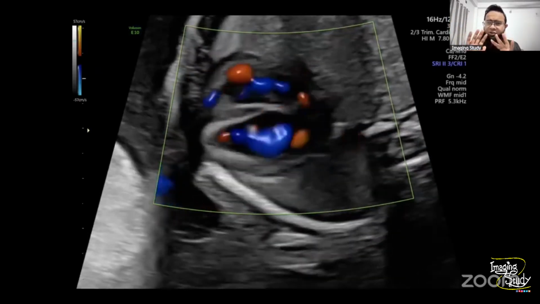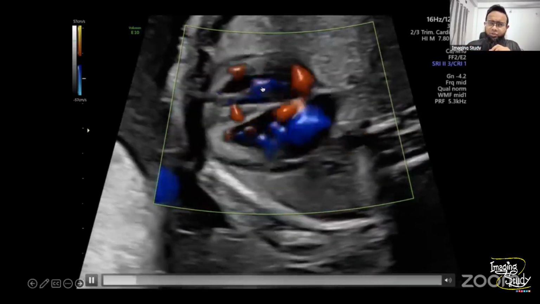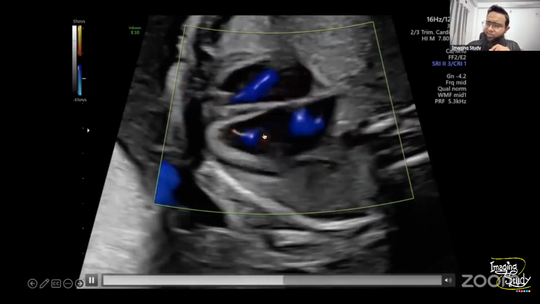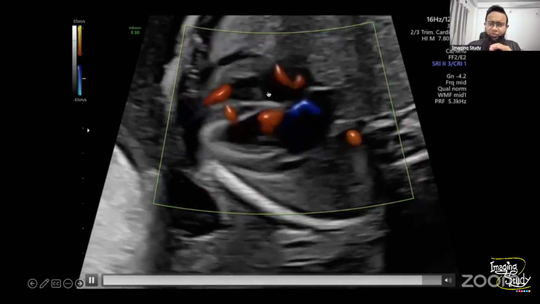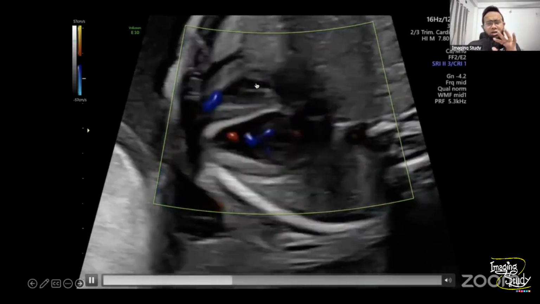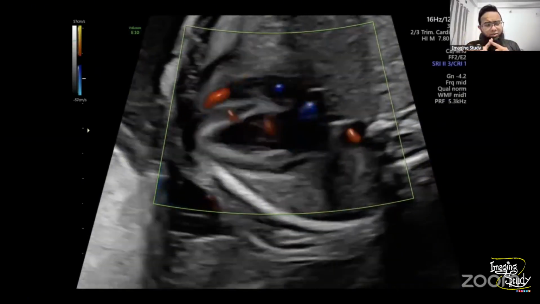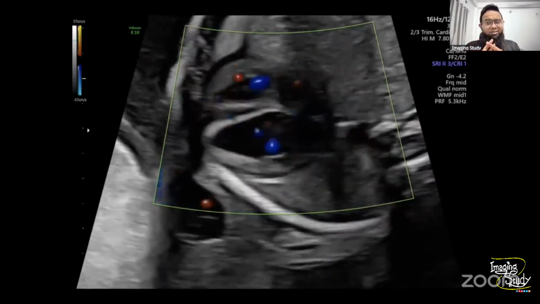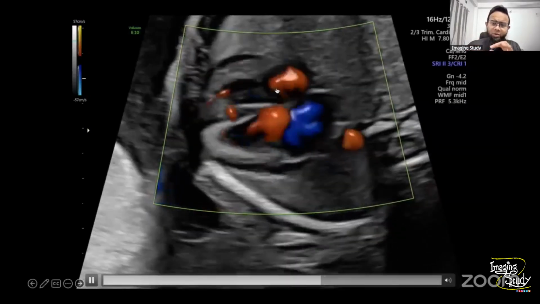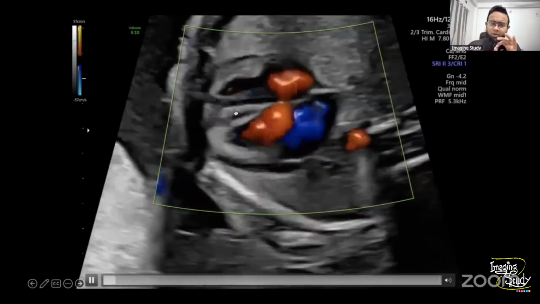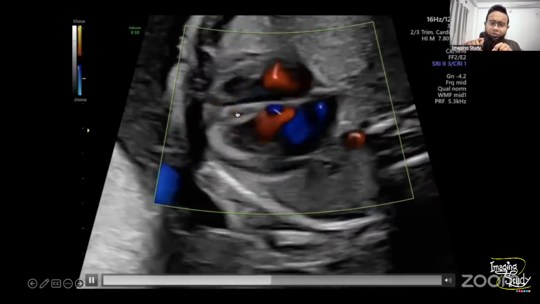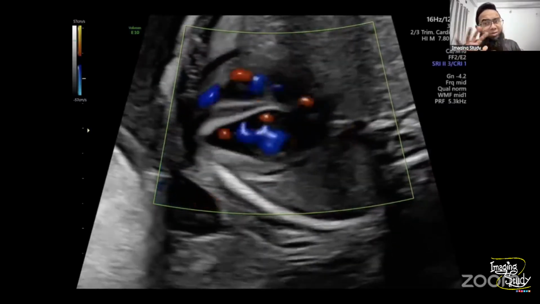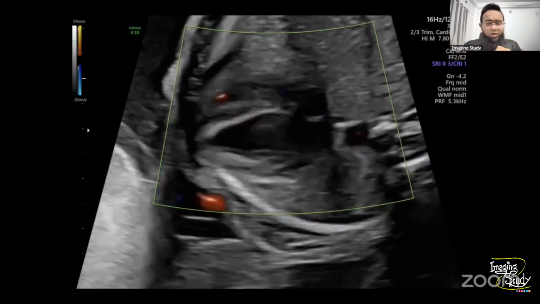Firstly, to avoid confusion, you should put a pulse wave Doppler over the mitral and tricuspid areas, so that you can understand which one is the mitral flow and which one is the tricuspid flow. Then you will put the pulse wave Doppler over this flow so that you can differentiate among these other flows. Okay, we'll see that.